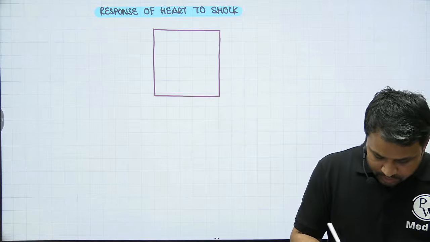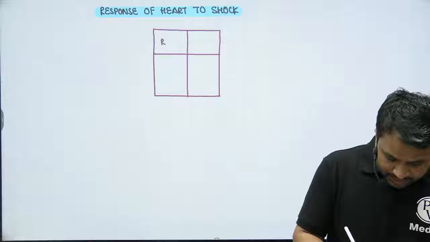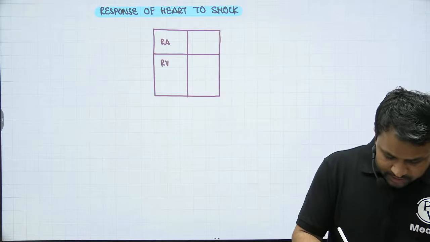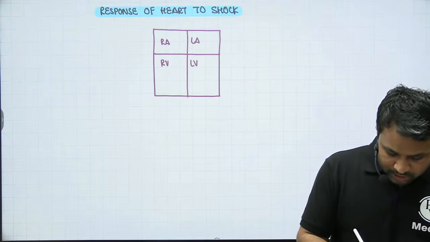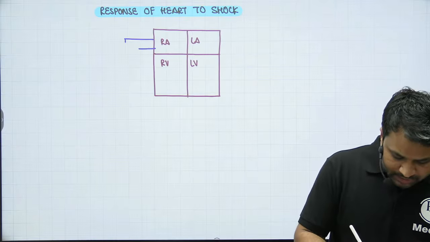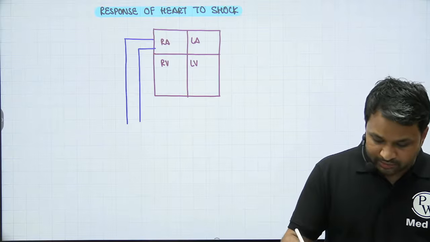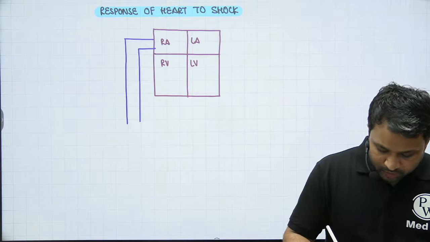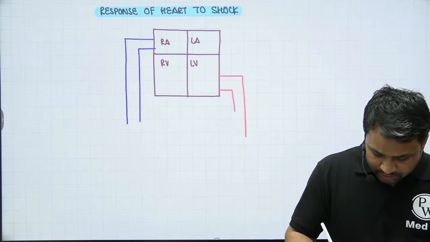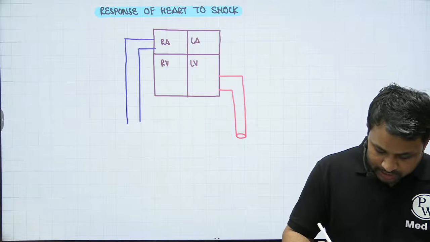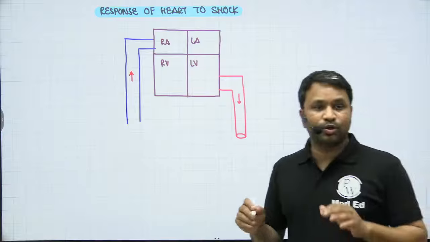Now, the heart has four chambers. I'm just going to depict it in this particular form. This is the right atria. This happens to be the right ventricle. This is your left atria. This happens to be the left ventricle. We all know the blood coming into the heart comes from the right side, via the IVC and the SVC, which give the blood to the right atria. And from here, the blood is pumped out from the left ventricle via the aorta. So this is the outlet where the blood goes out, and this is the inlet from where the blood reaches the heart.